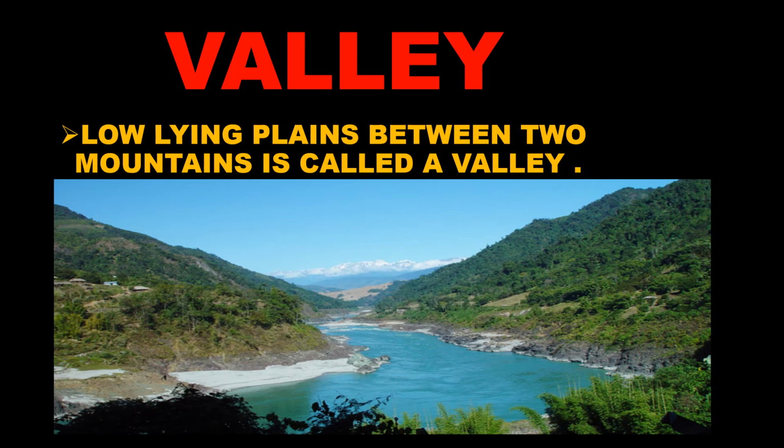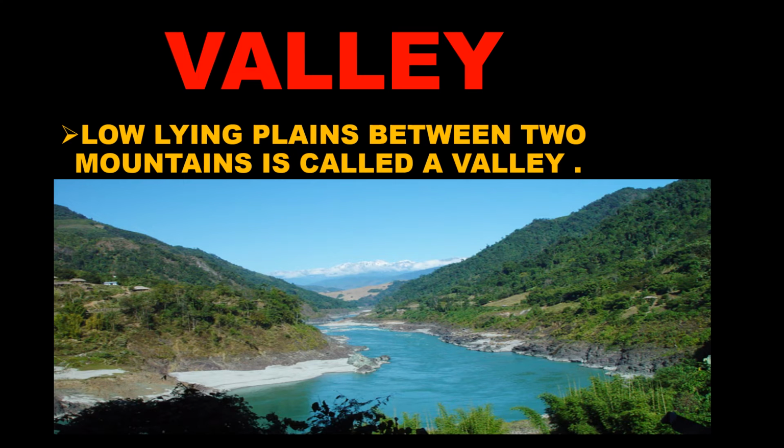Now, the next landform that we are going to study is valley. What is a valley? They are low-lying plains between two mountains. Children, can you see in the picture? On both sides there are mountains, and in between there is a plain land, a flat land.